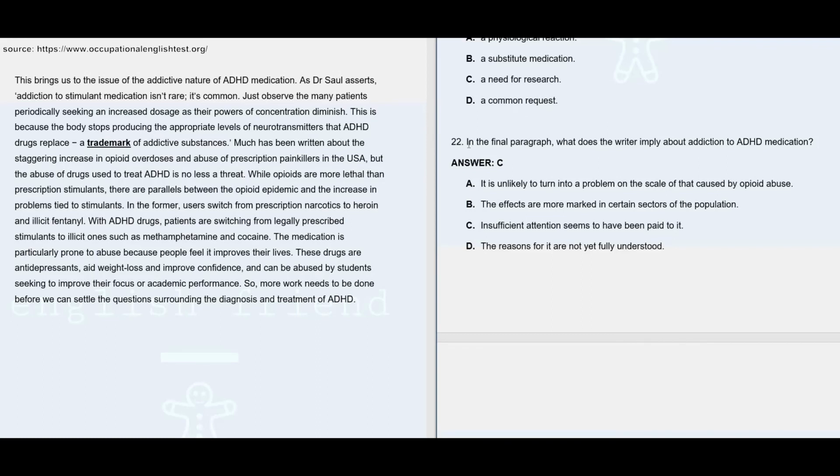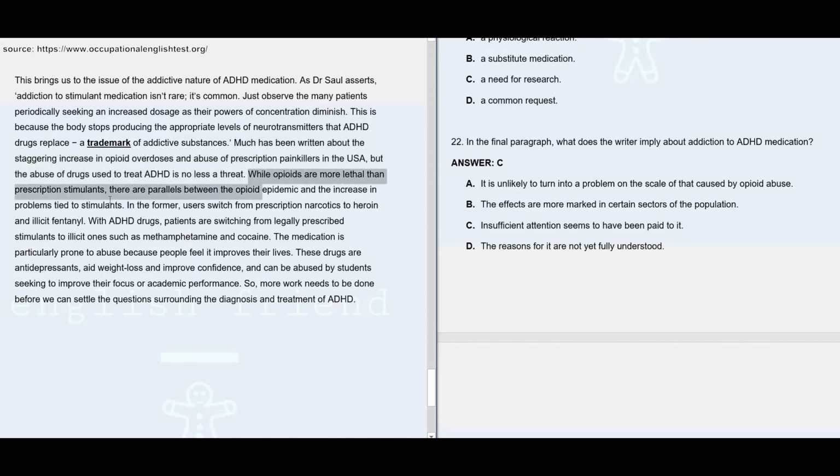Question number 22, the last one. It says in the final paragraph, what does the writer imply about addiction to ADHD medication? Here the answer is C, which says insufficient attention seems to have been paid to it. As we go through the paragraph, you may see much has been written about the staggering increase in opioid overdoses and abuse of prescription painkillers in the USA, but abuse of drugs used to treat ADHD is no less a threat. So it can be a threat.